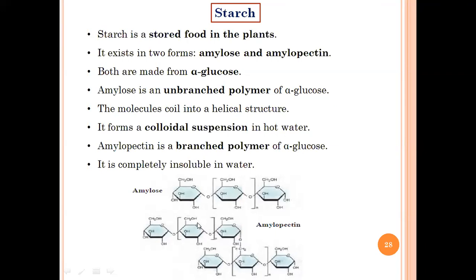If you look at the diagram carefully, the very first line is amylose. This is alpha glucose, and this is the way we represent the polymer.